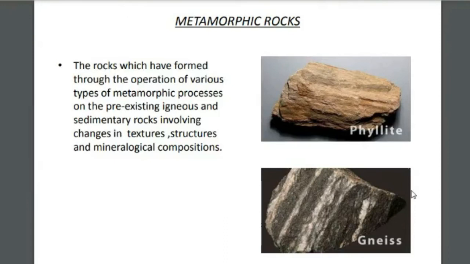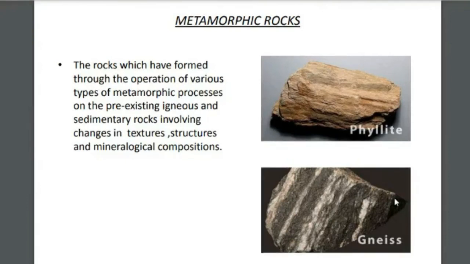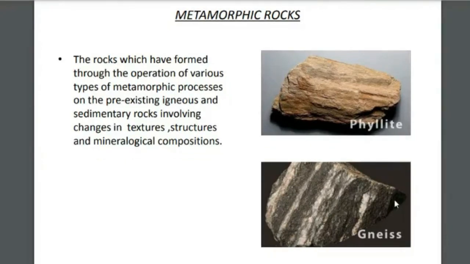The rocks will change their composition and be converted into a new rock called metamorphic rock. The rocks formed through the operation of various types of metamorphic processes on pre-existing igneous and sedimentary rocks, involving changes in texture, structures and mineralogical composition, are called metamorphic rocks.